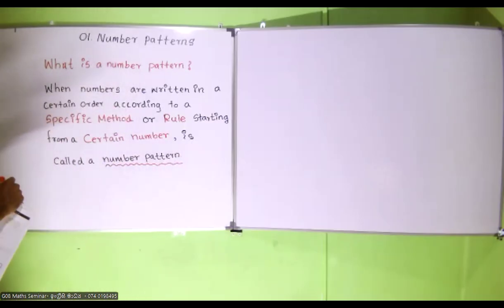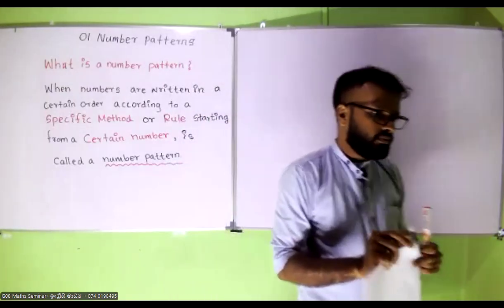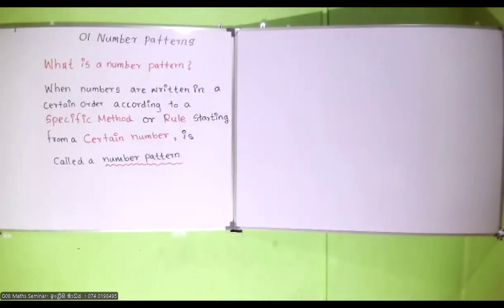Right. So what is this? What do we call this? How are we going to identify a number pattern? So these are the properties of a number pattern.